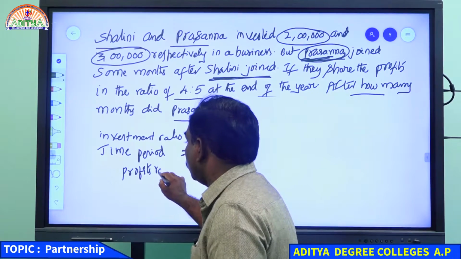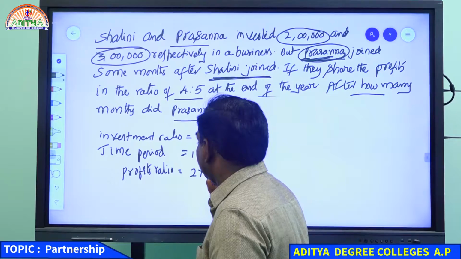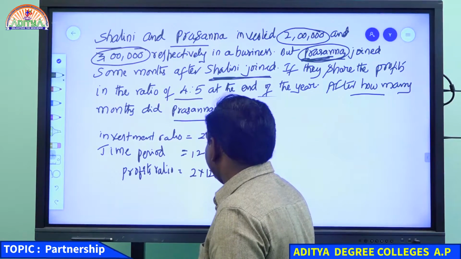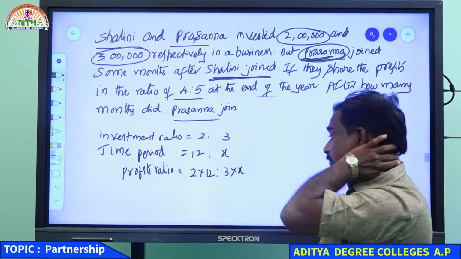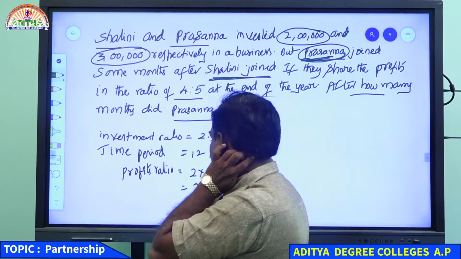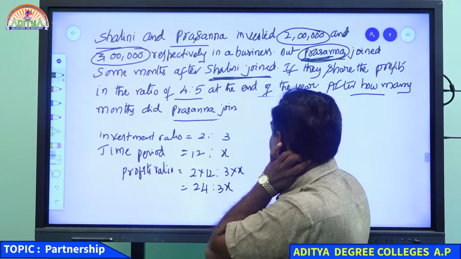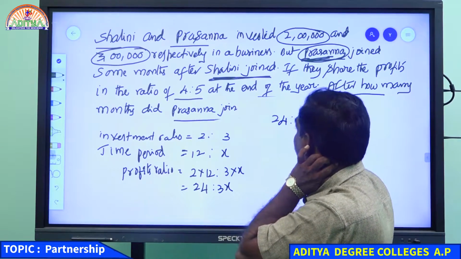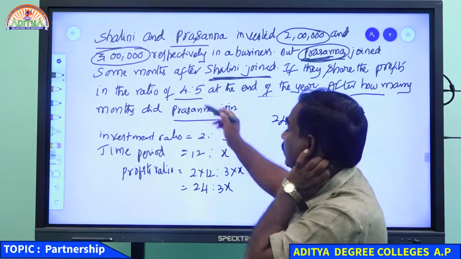Profits ratio. What is our formula? Investment into time period. This is 24:3x. But this 24:3x is given as 4:5. This ratio, the profits ratio, is given as 4:5.